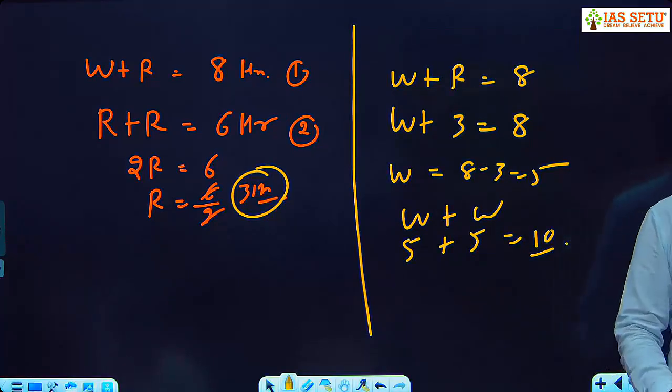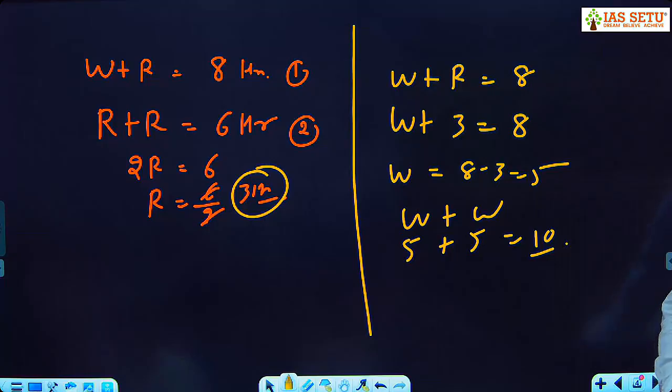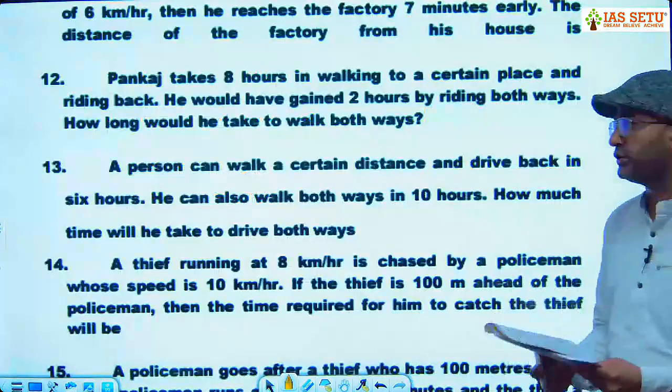One side walking requires 5 hours. So both sides walking requires how many hours? 5 plus 5, 10. Let me take one more question, then I will give you the second method for both of the questions. Next question.